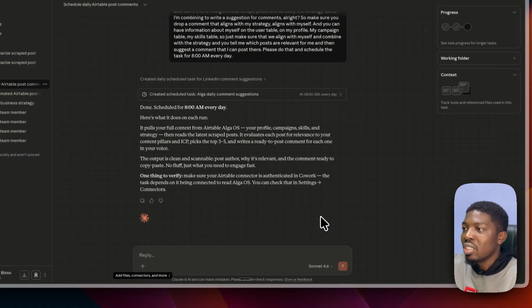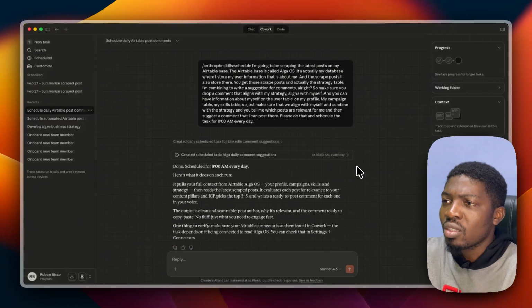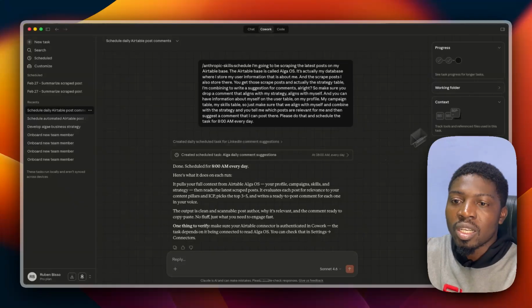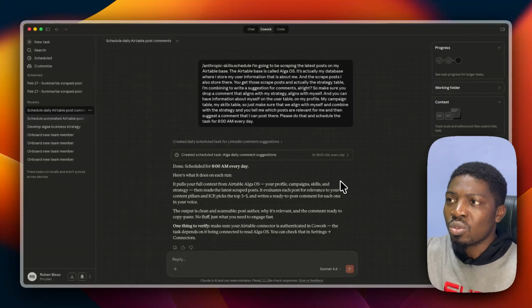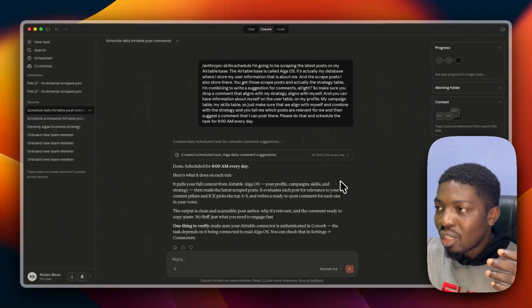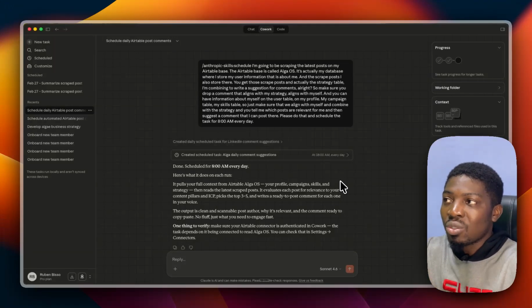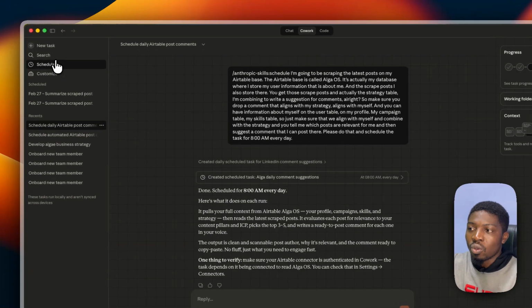So yeah, guys, this is about scheduled tasks. You can go and try it for yourself. You can do a lot of things there. You can create a task that is going to go inside a specific folder, read that folder, and then do a specific task. This is just a case for the tools that I'm building, to give you context of what is possible with scheduled tasks. I think it's going to change a lot of things in how you run automation.